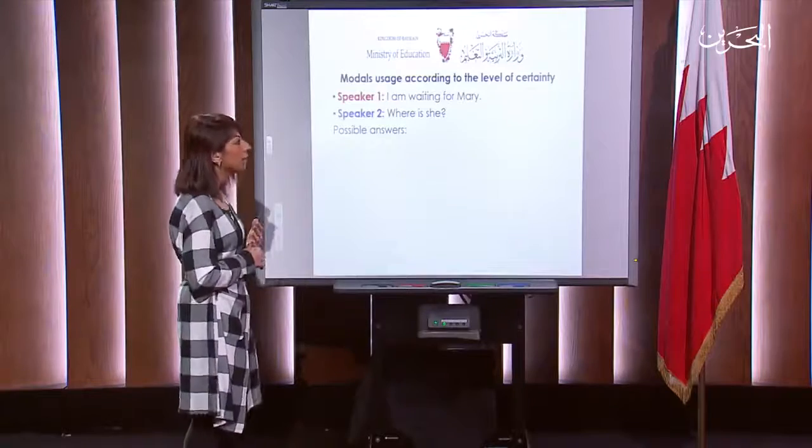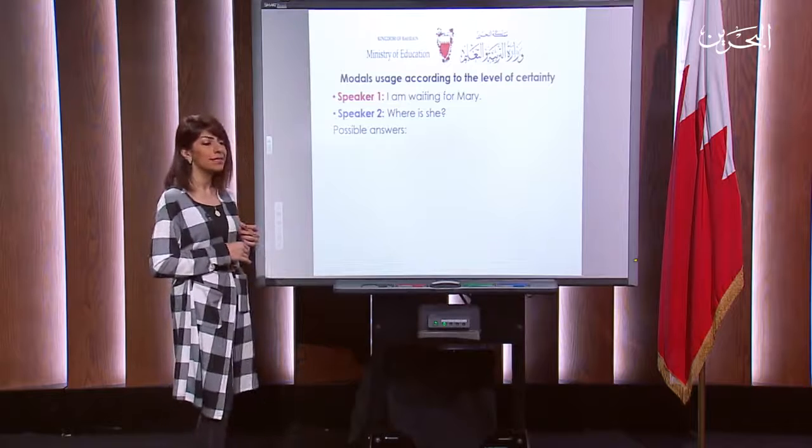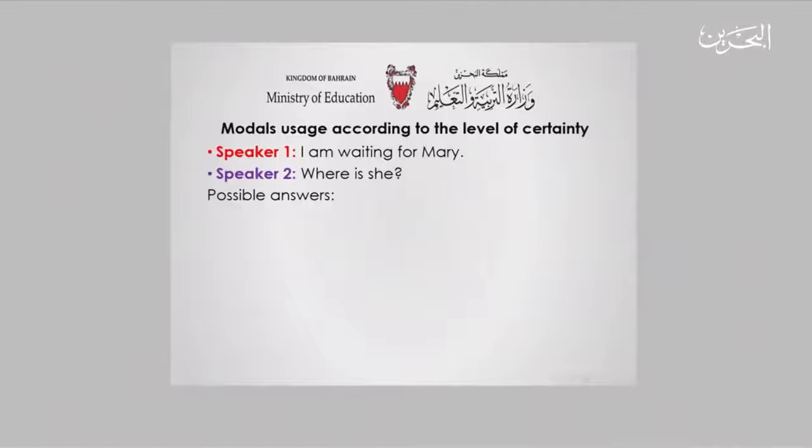Let me move to the modal usage according to the level of certainty. Again, I'd like to clarify that the meaning of the word certainty is being sure about something. Here is a very simple and small conversation between two speakers. Let's see what the first speaker is stating: I am waiting for Mary. Speaker 2 asks, where is she? Or where is Mary? Let's see the possible answers.